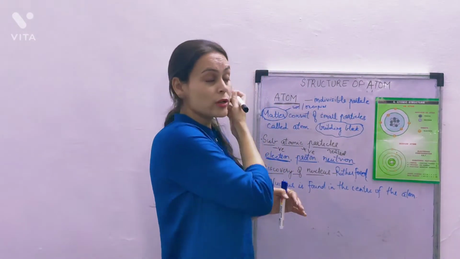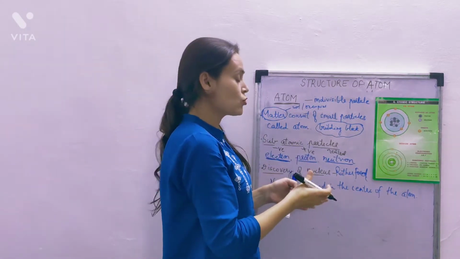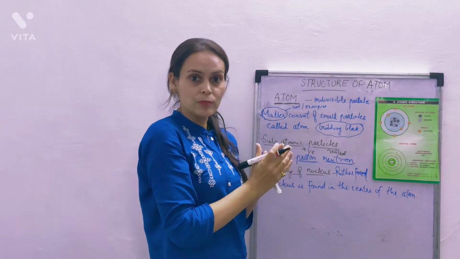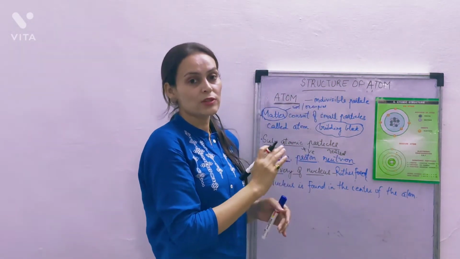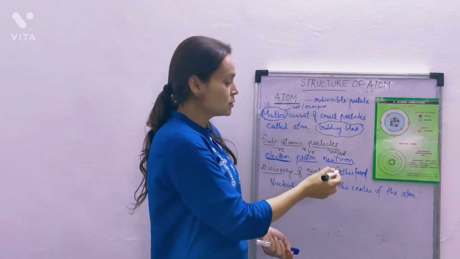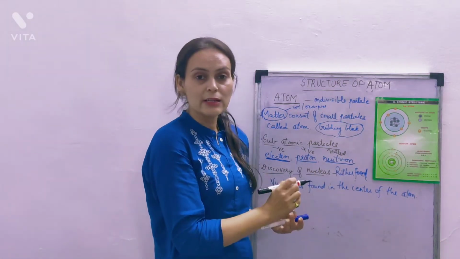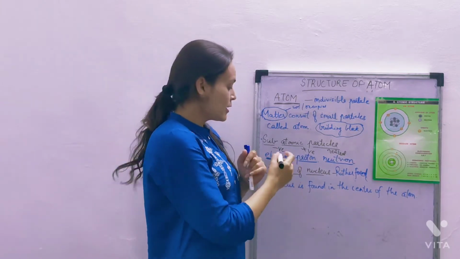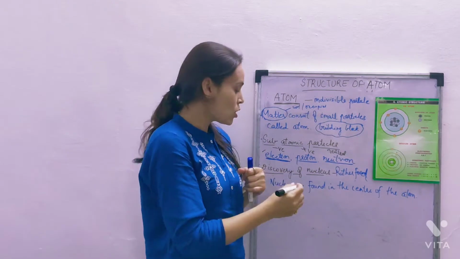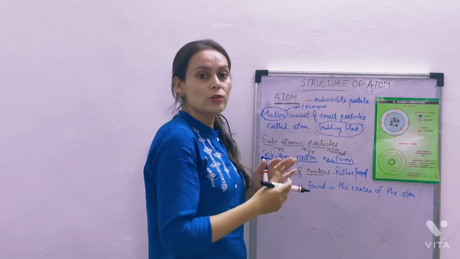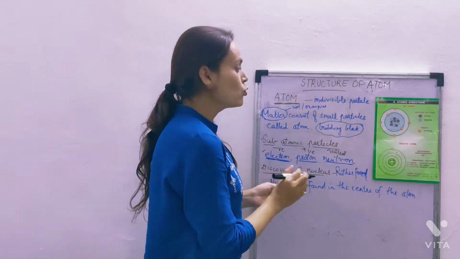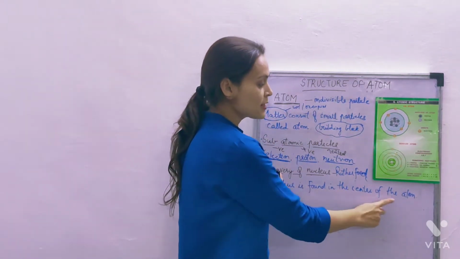Now, today's topic is the structure of an atom. Structure means what an atom is made up of. We know that an atom consists of 3 particles: electron, proton and neutron. Then there was a scientist called Rutherford. He discovered that apart from these 3, there is one more thing called the nucleus. Where is the nucleus? The nucleus is found in the center of an atom.